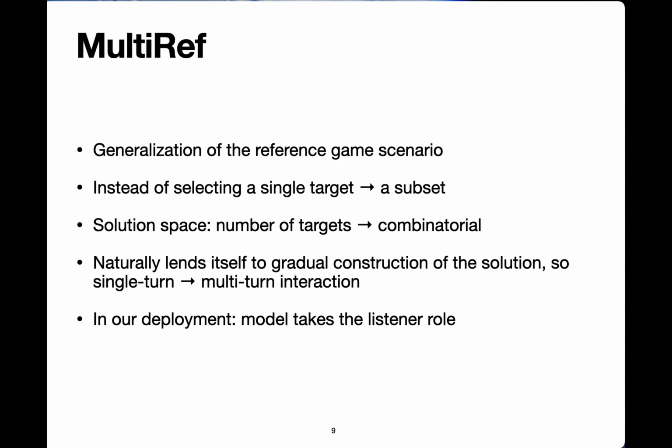First, instead of selecting a single target, like we do in traditional reference games, here in multi-ref we select a subset of the targets. This has dramatic influence on the solution space. Rather than the solution space being the number of targets that are observed by the participants, it's any possible subset, which means it's a very large combinatorial space. And this naturally lends itself to gradual construction of the solution.